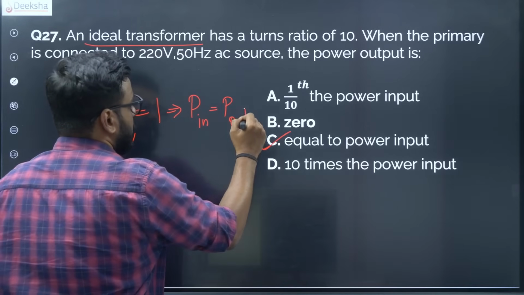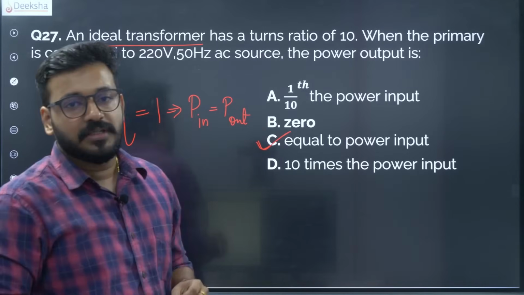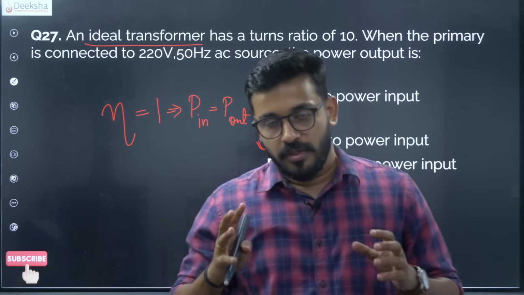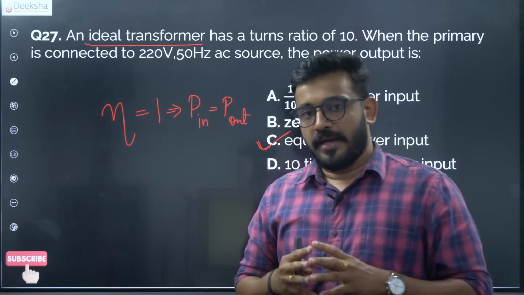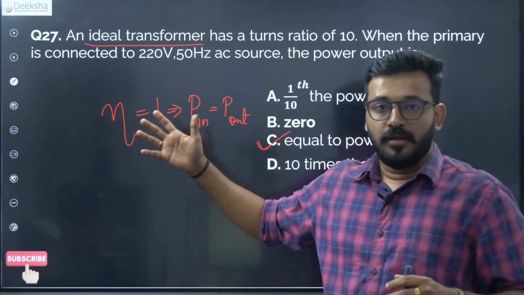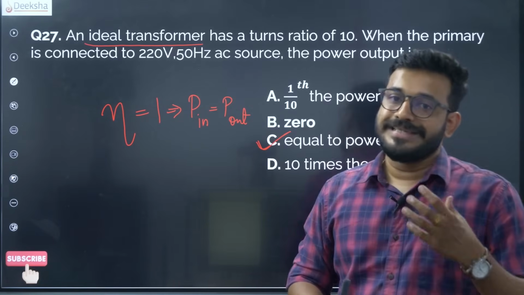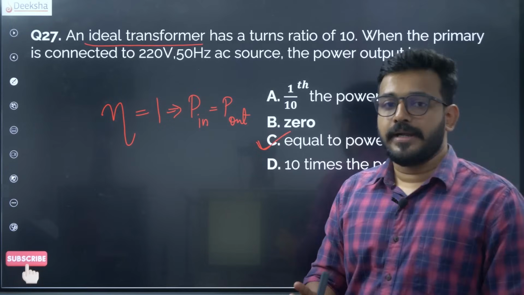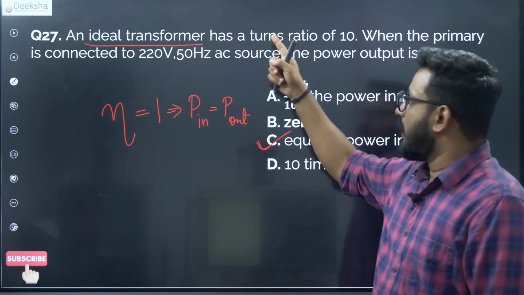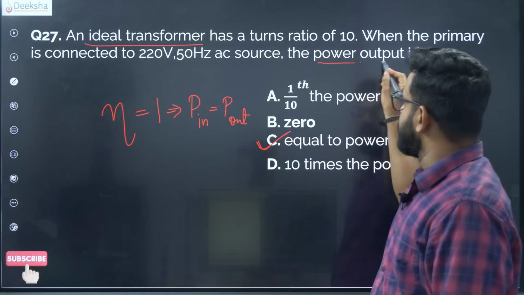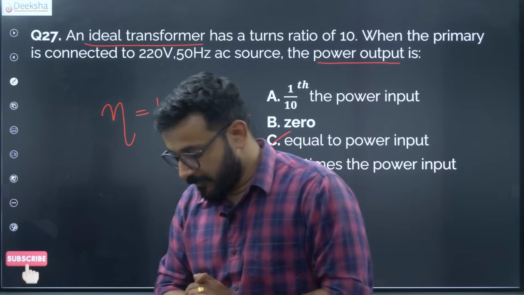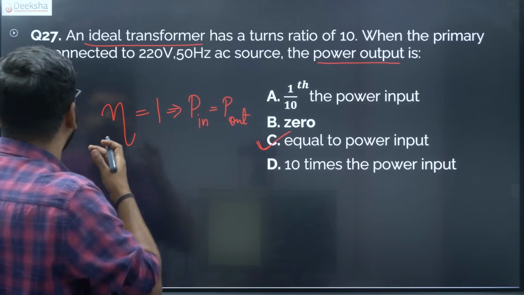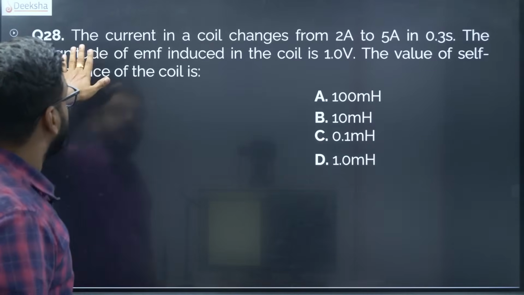Simple. Okay. So there will be a lot of other extra information given to confuse you, but stick to your course, stick to your strengths, and if you know the conceptual idea behind this, you can very easily get to the correct answer immediately. So an ideal transformer says that the power output is equal to the power input. Simple. Alright, so you get a lot of easy questions. Please try to cash in on all of them.